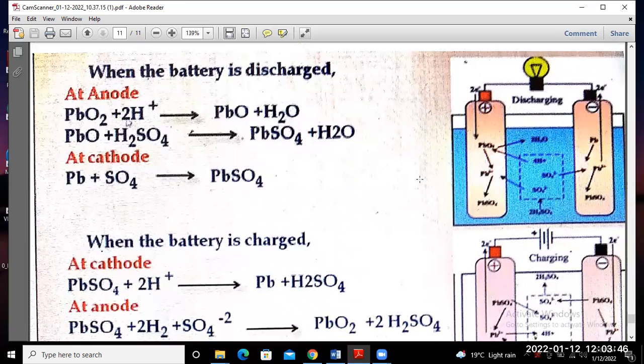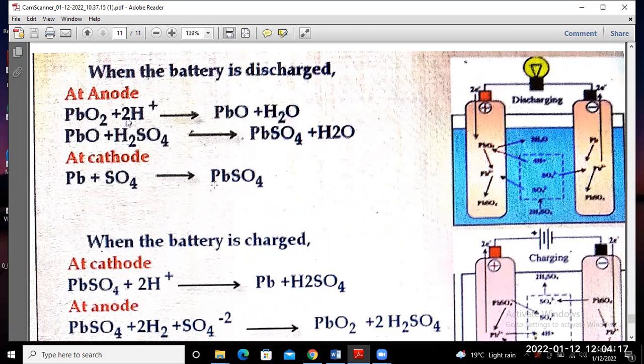Okay, so lead oxide, PbO, plus water, and that lead oxide, that means PbO, plus sulfuric acid, that means H2SO4, gives PbSO4 and H2O. Okay, similarly at the cathode terminal, that means lead and SO4 make PbSO4.